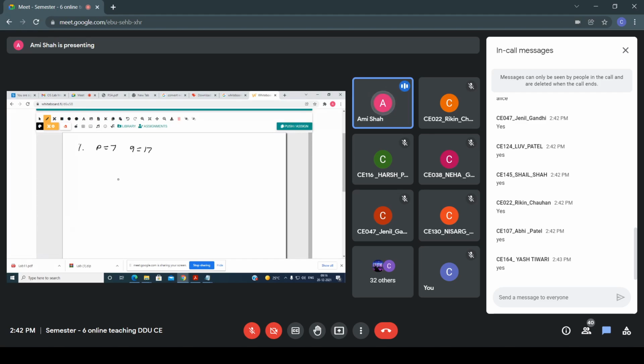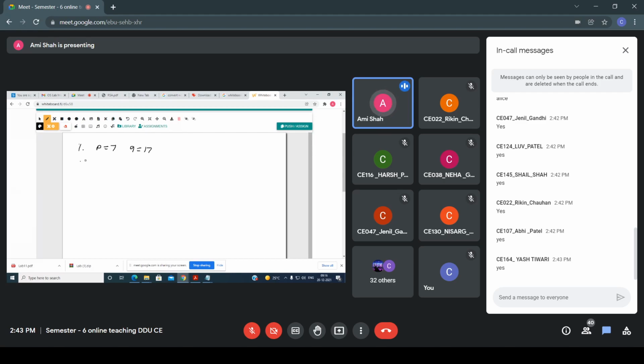Okay, if it's not a prime number, then that particular number is not included in the RSA. Clear? These are implementation parts, but the first step of the RSA algorithm is to select two large prime numbers P and Q such that P is not equal to Q. Let's say P equals 7 and Q equals 17. That is my first step.